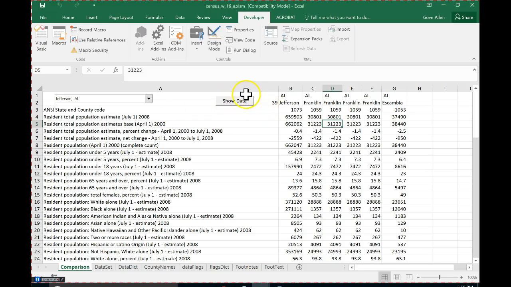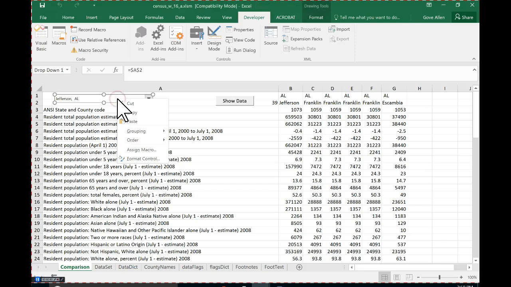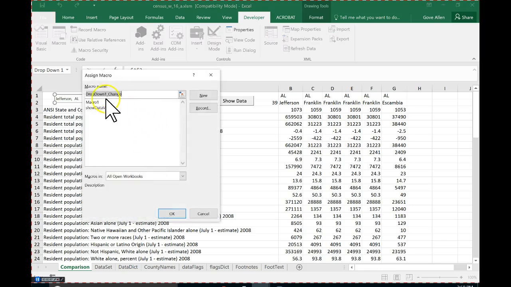It's pretty clear that we can assign a macro to this button, but I can assign a macro to any shape that I put on the form, or that I put here on the sheet, including this one. Watch this. I'm going to select this one, and I'm going to assign a macro to my combo box. Not Macro 1. I'm going to delete that here shortly. Put it here, my data validation.